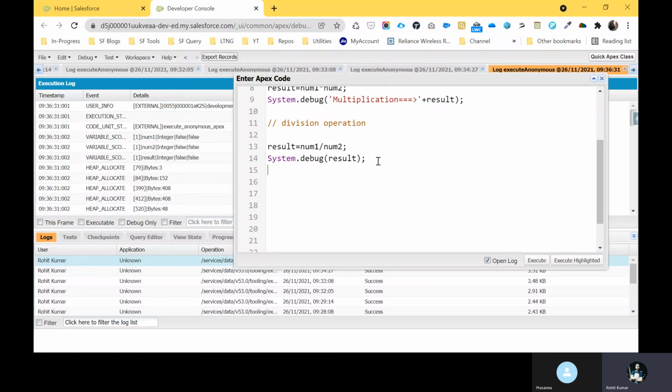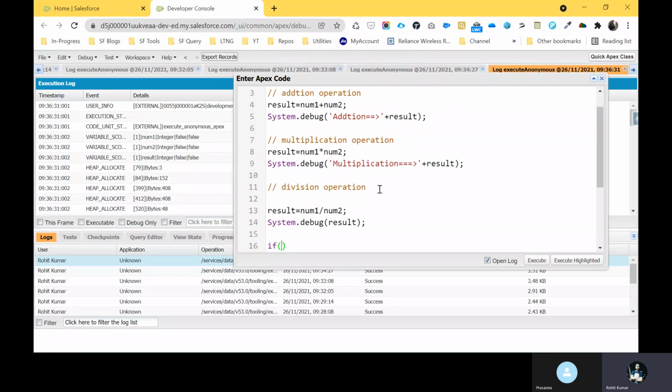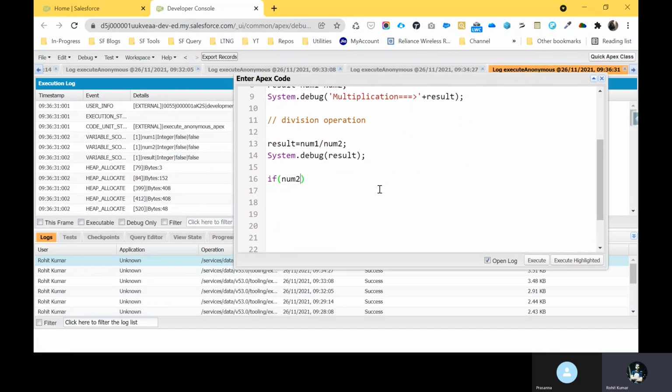So my question is how to avoid this problem in my code or any code. First of all, check the second number, num2. Check whether num2 is greater than 0 or not. If it is greater, then you can perform this result operation. Just cut this code and paste it here under this block.